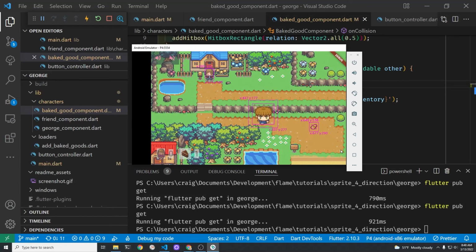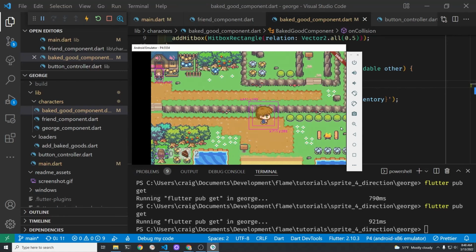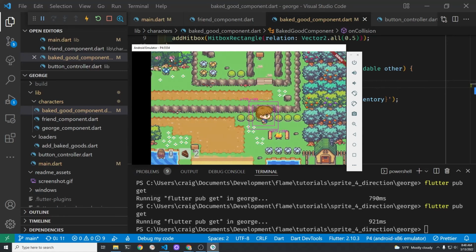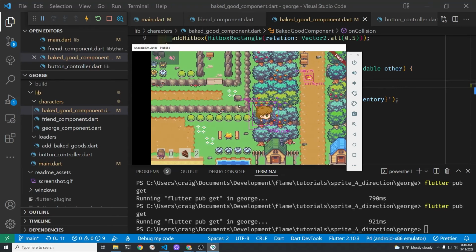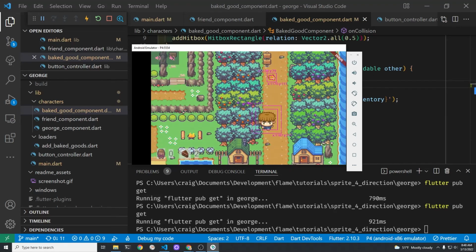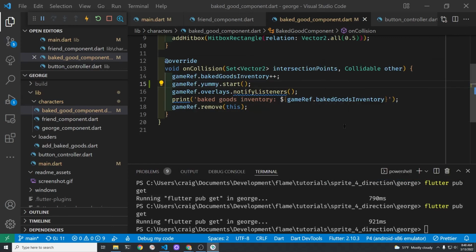Okay, the Yummy appears to be working. I think I'll leave it at this level. I think if it's too loud, it might be startling to the player. Might scare George. But let's test it and make sure that it's working with the assets.